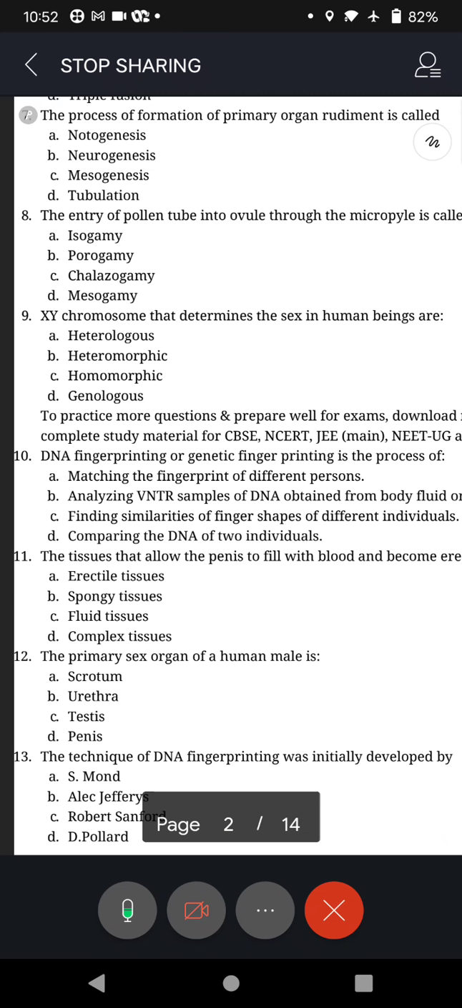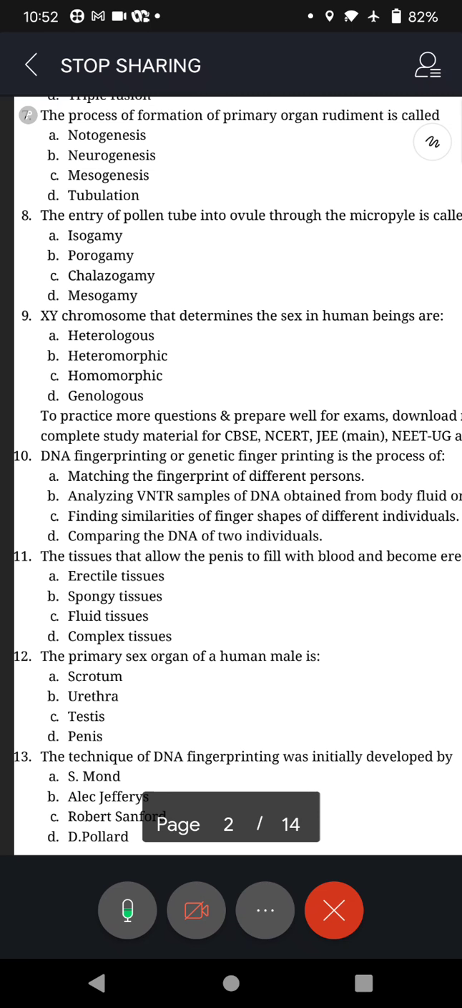Now in the question, the clue for Sandeep is pollen tube into ovule, and the clue in the question is micropyle. Remember, in the embryo sac there will be two areas, north pole, south pole. So here the question that is concerning us is the micropyle region.